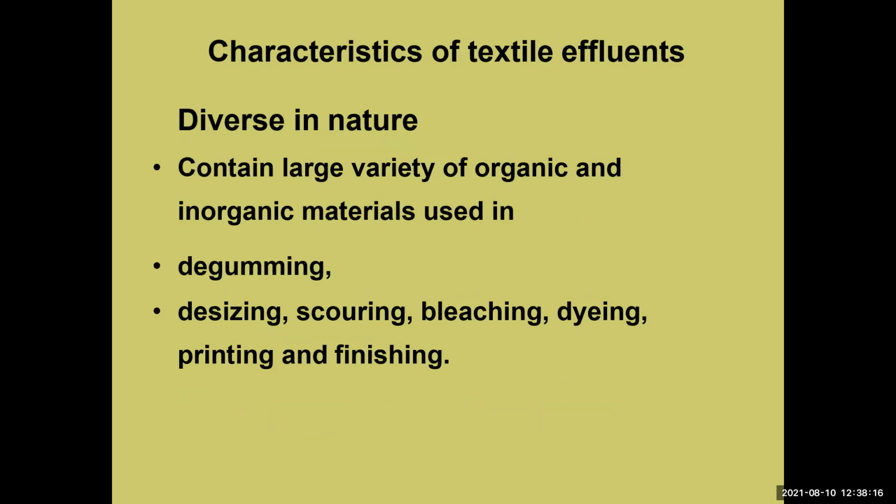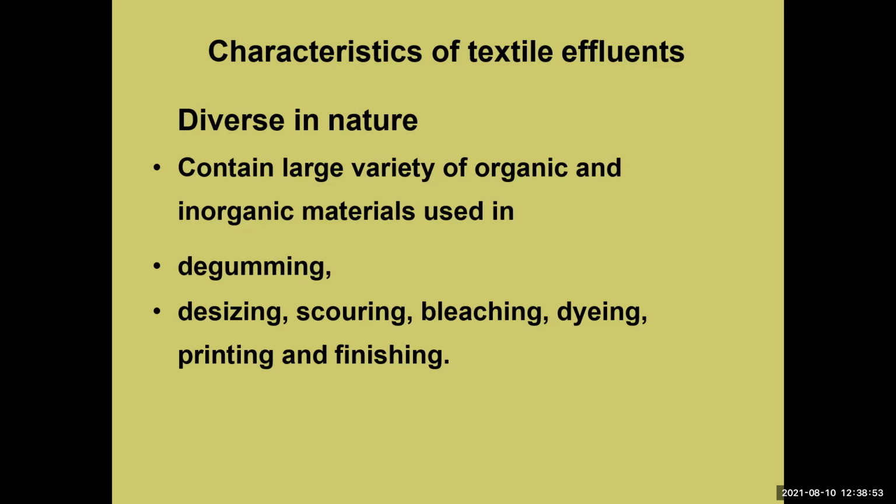Degumming is removing any types of wax and grease from the cloth; you use gum in the cloth and then remove this type of wax and grease from the cloth. Then scouring, bleaching, dyeing, printing, and finishing. The textile effluent is a part of these: desizing, scouring, bleaching, dyeing, printing, and finishing.